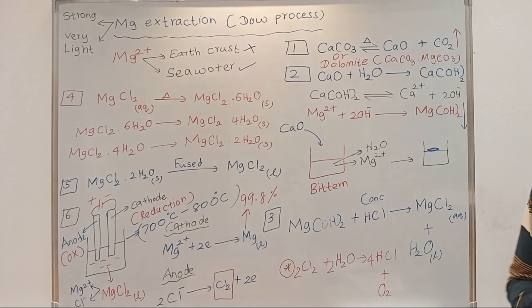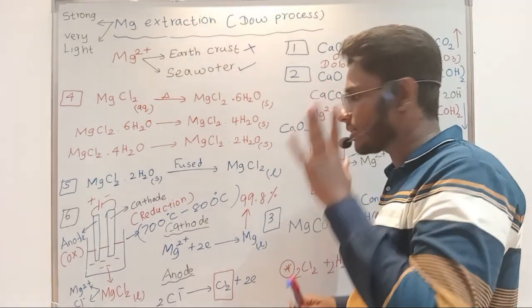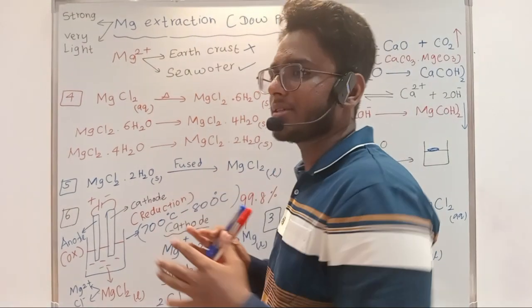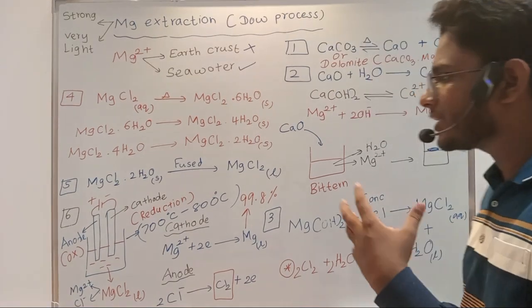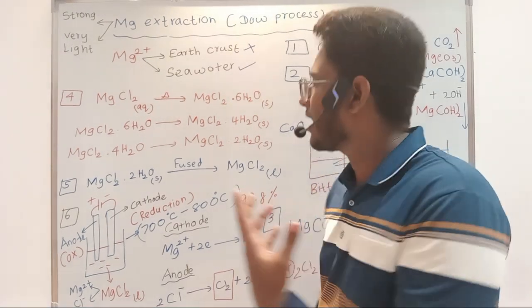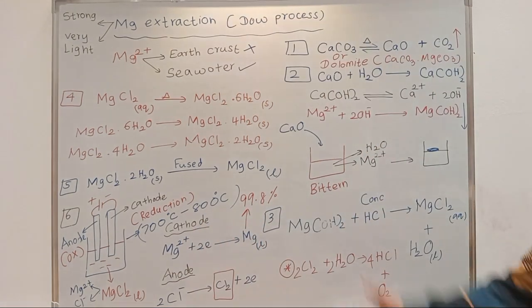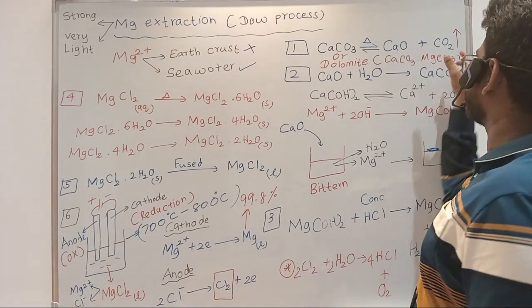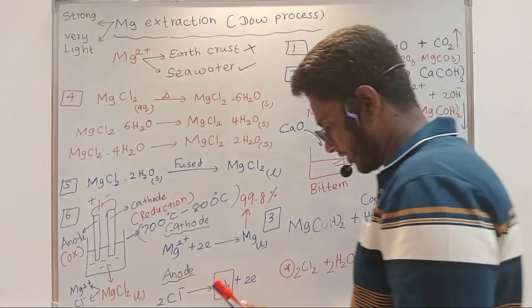So the dolomite scenario, let me explain it. What happens if you use dolomite? I'll explain it, right? There is also another extra point. Now you are doing this industry, you are producing magnesium, everything is happening, but you should consider the environment also. Are there any effects to the environment? You should consider that. Now you can see, while burning calcium carbonate, CO2 is released to the environment, which is an effect to the environment.